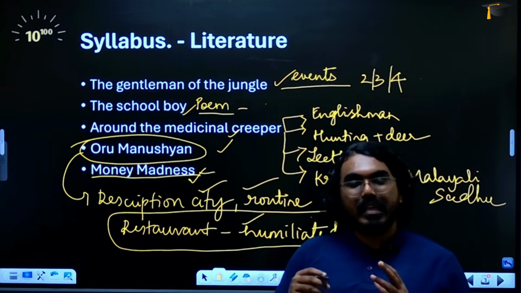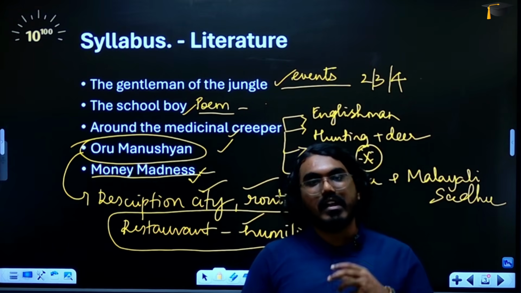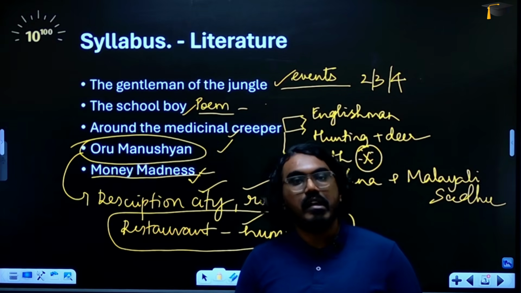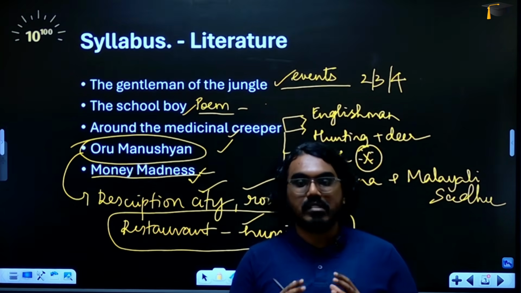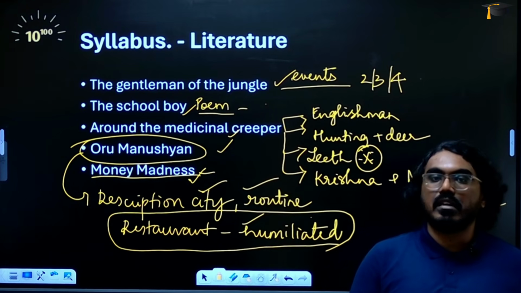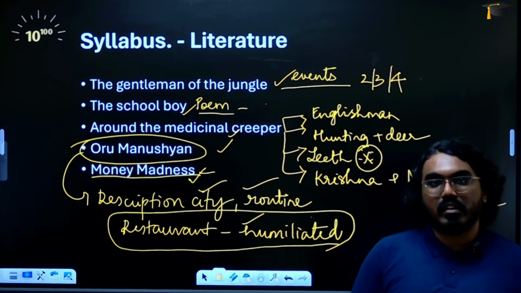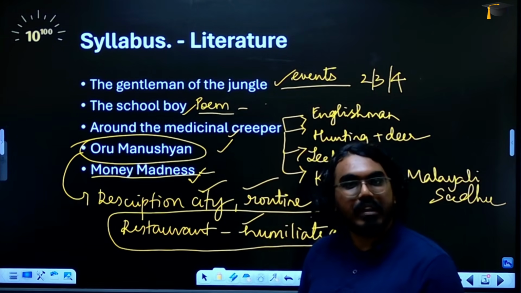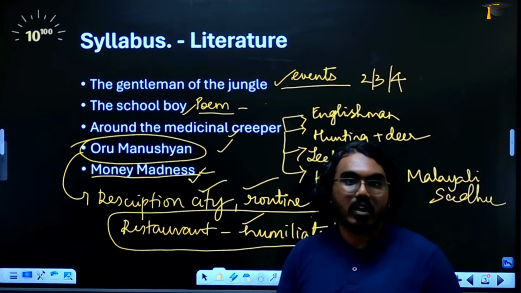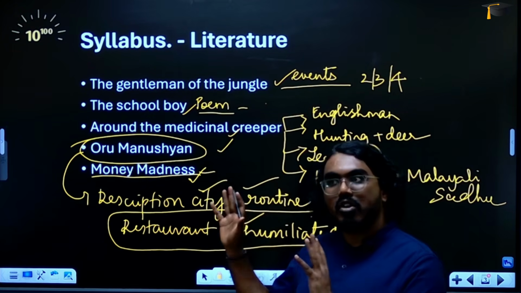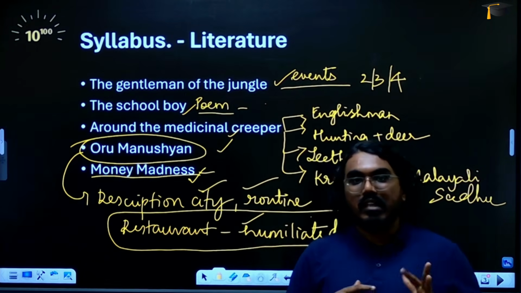The last one is about money madness. In the poem, the main thing that the poet is trying to say is that humans have to learn to come out of this madness, this delirium that they are all living in because of money itself, right? So that is the main theme, and they give very clear instances and examples in terms of what will happen if we don't adhere to it, right? So the way society looks at people when they don't have money, when they have money, that is what he is talking about.